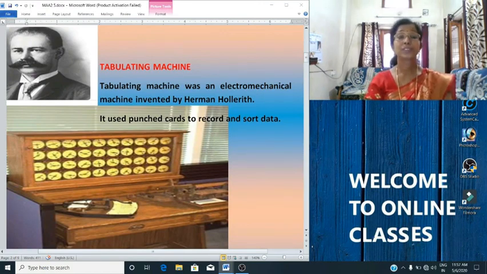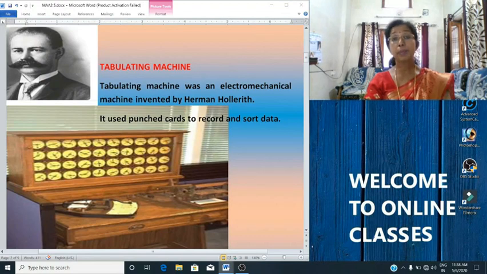Now, what are punch cards, children? Do you know? Punch cards are paper cards containing several punched holes to represent data. These cards store information, and that information can be accessed by inserting the card into the computer.